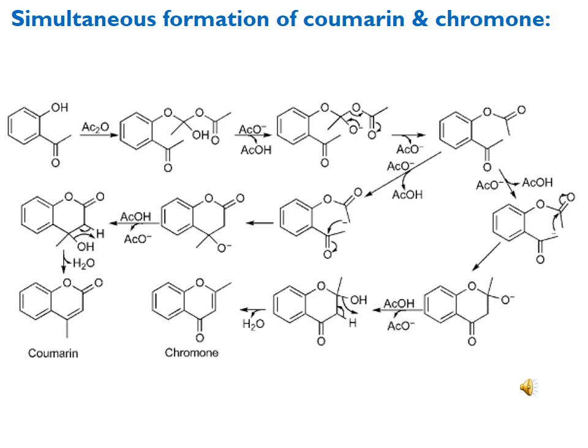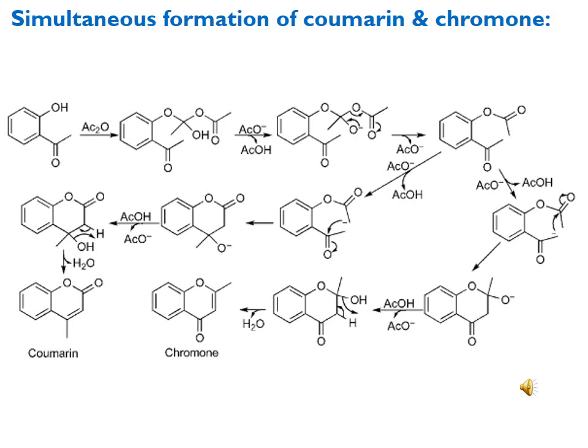Here you can see this negatively charged carbon attacks the carbonyl of the acyl group attached to the oxygen, and the oxygen gets the negative charge. In this way there is formation of a 6-membered ring. The negative charge of oxygen can be protonated by the acetic acid, and then with the removal of water, the hydroxy group and hydrogen, we get the double bond, and we get the chromone formation here.